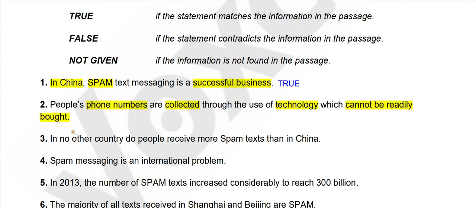Readily bought means easily bought. So if that technology is very hard to buy, we will say true. But if it is available easily, we will say false. But if it is not mentioned how difficult that technology is or how they acquire people's phone numbers, we will say not given.